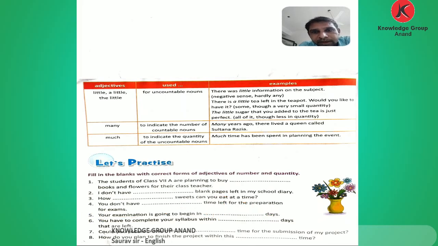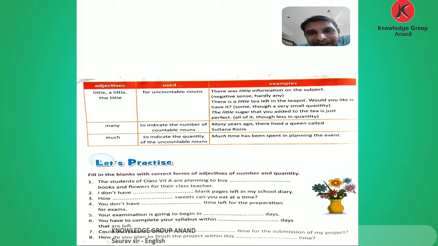Number 6. You have to complete your syllabus within blank days that are left. We already gave a few in the 5th, the 6th is the same, so we write a few in 6. A few.